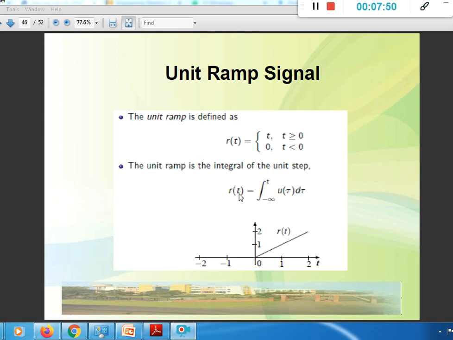So r of t can be written as the ramp signal is the integral of the unit step, integration from minus infinity to t of u of tau d tau, which is nothing but this kind of signal. So r of t is the integrated version of the unit step signal. So we get such a signal which will be continuously growing as t increases.